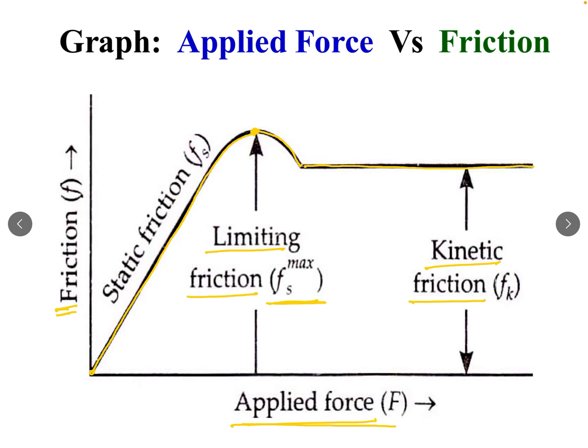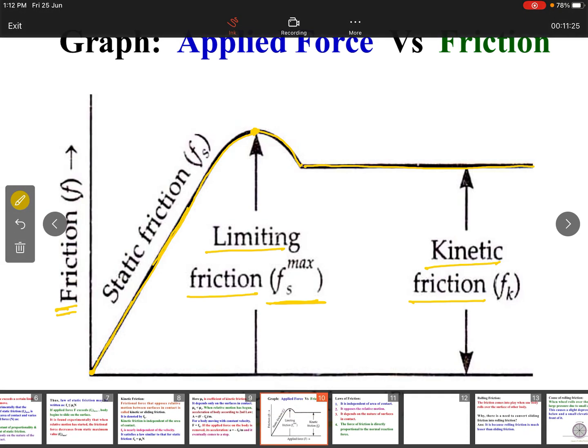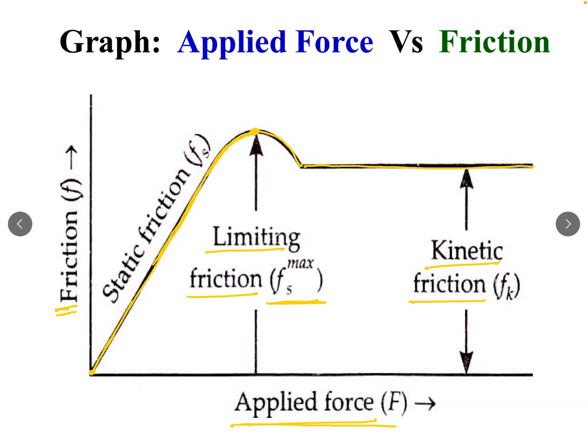So this graph shows that as applied force increases, frictional force also increases up to a certain value. That maximum value is called limiting value of friction. And when body is actually moving, then friction becomes constant. That friction is called kinetic friction.